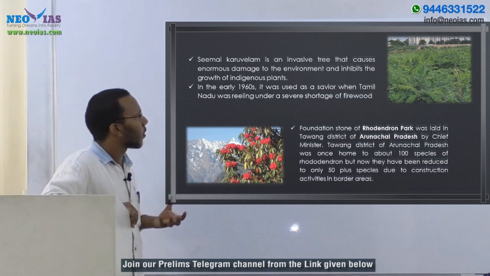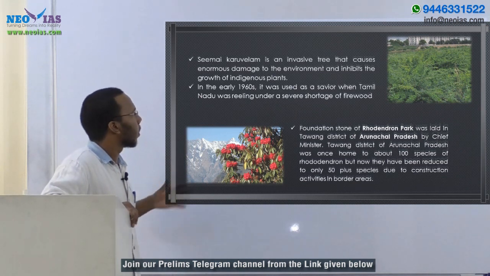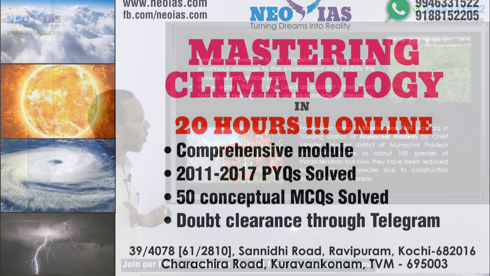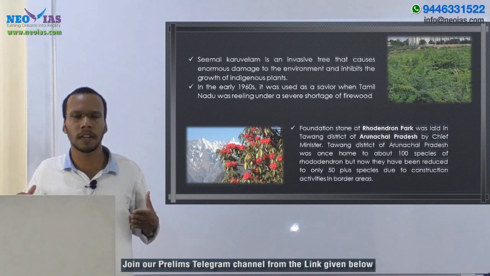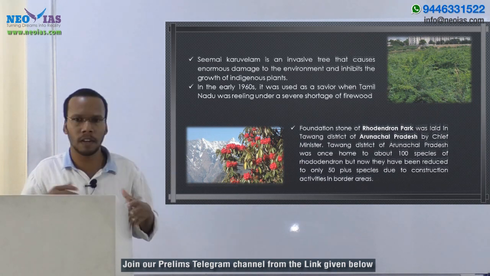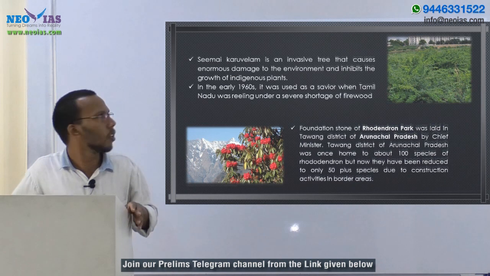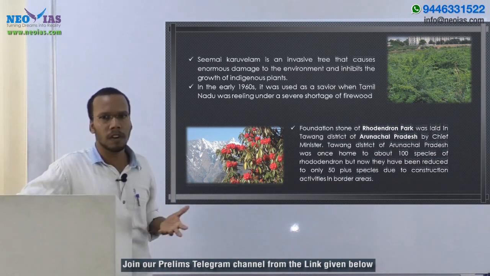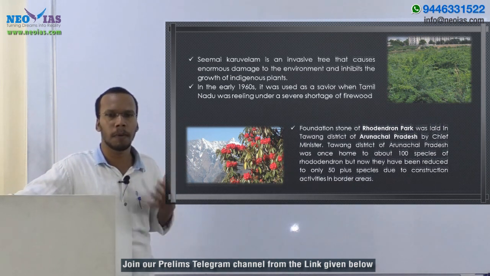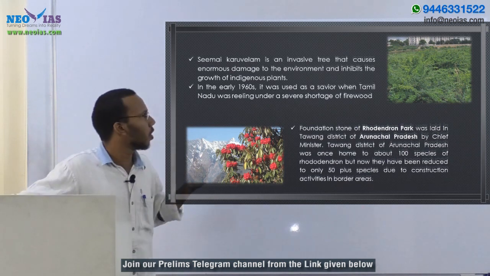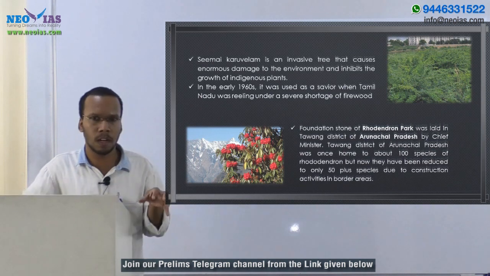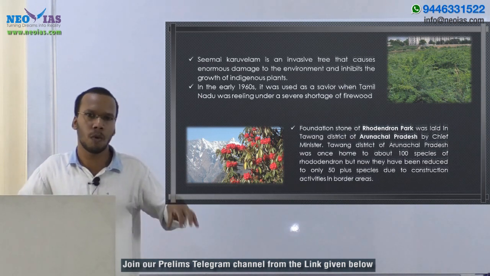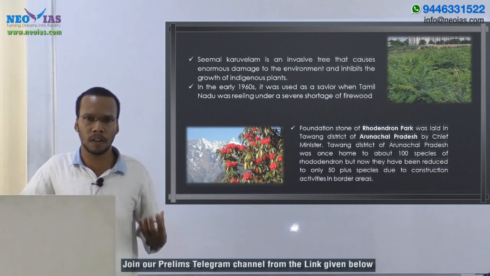In the early 1960s, it was used as a savior when Tamil Nadu was reeling under a severe shortage of firewood. So it was used as a means for firewood, right? There was a shortage of firewood in Tamil Nadu regions, so that's why cultivation of this species was encouraged. But actually, that was leading to the destruction of biodiversity there, because it uses most of the water from the Tamil Nadu region.